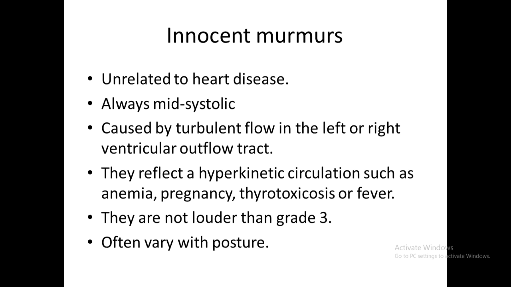So it can be heard in the pulmonary area or aortic area, mostly in hyperdynamic circulation, such as anemia, pregnancy, thyrotoxicosis, or fever. These are the conditions where you may get functional murmurs. They are not louder than grade 3. Grade 3 or louder means palpable. So if any thrill is there, it is not an innocent or functional murmur.